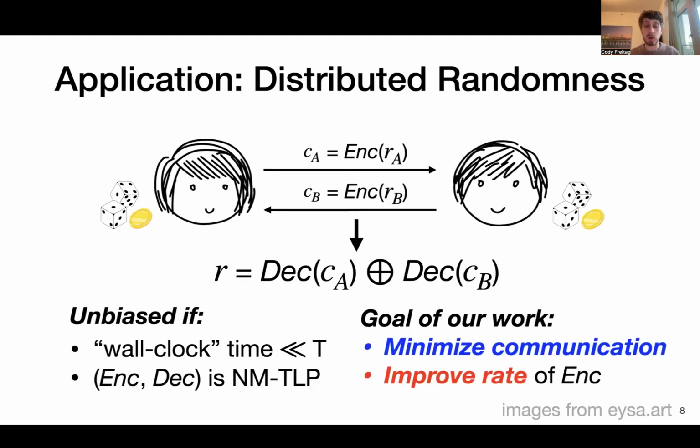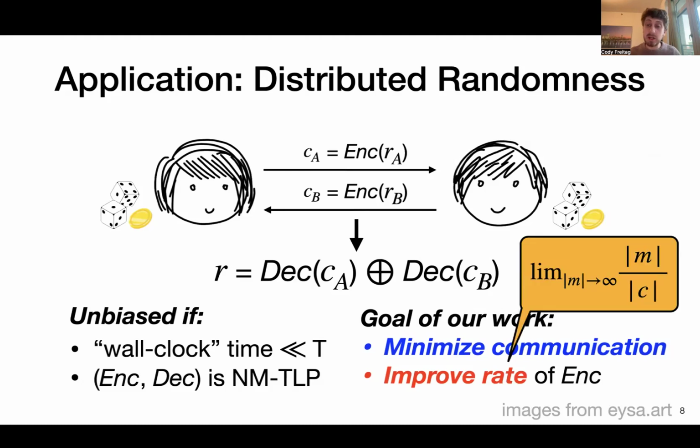And so the goal of our work is to study this object, these non-malleable time-lock puzzles, in order to optimize the communication of these distributed randomness protocols. So our motivating goal is to minimize communication here, and we're going to do this by trying to improve the rates of these encoding algorithms. Here, rate is a way to measure the length of these encodings, which is defined as the ratio between the message length and the corresponding code length, as you asymptotically take the message length to be infinitely large.